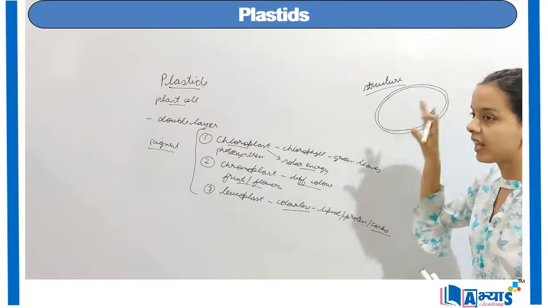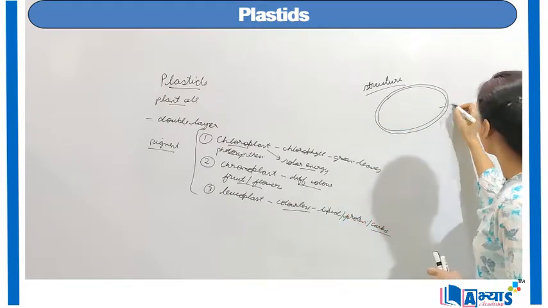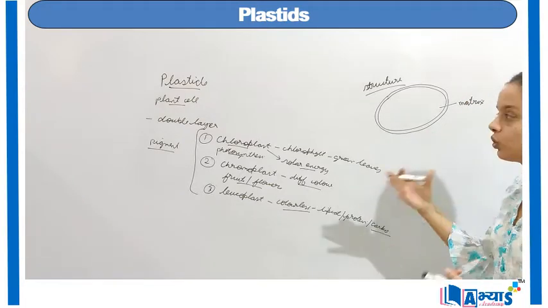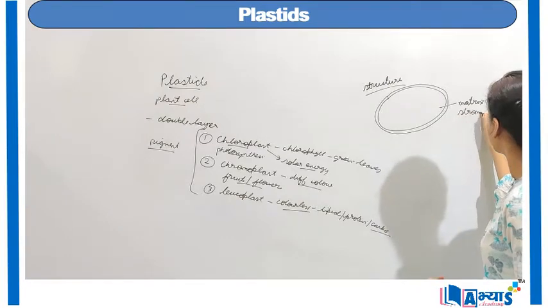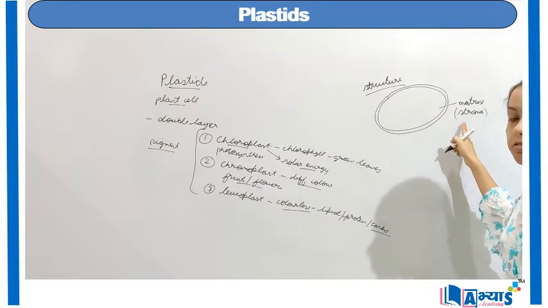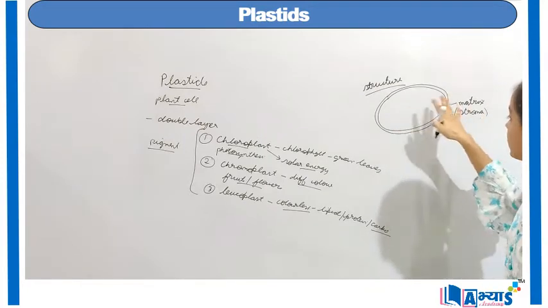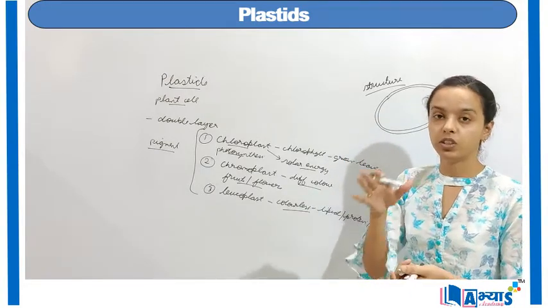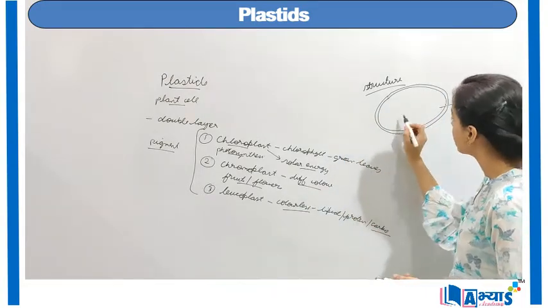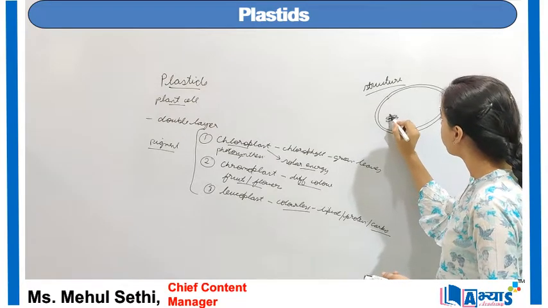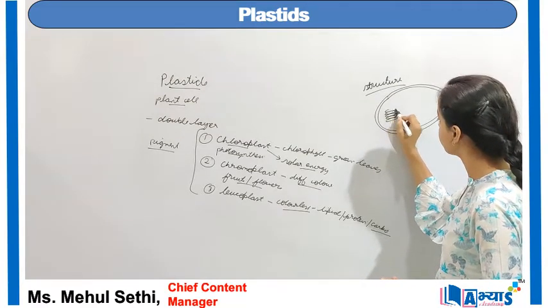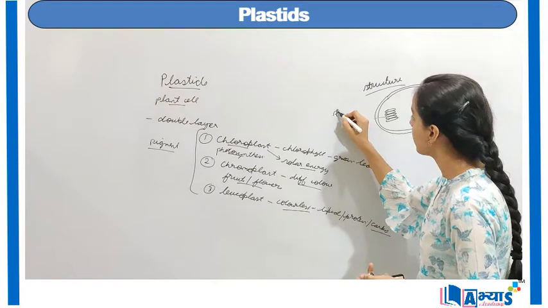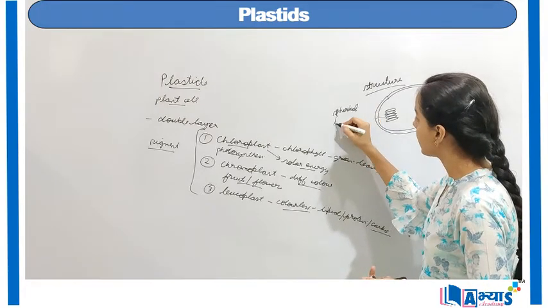Now there is a liquid substance present inside the membrane. This liquid substance is known as the matrix, or we can say this matrix is known as the stroma. So stroma is the liquid substance found inside the plastids, and when it is a liquid substance, there are certain substances which are embedded on this liquid, which are found on this liquid. So these substances are actually the layers of different membranes. So we have layered substances. Now these layered substances are actually spherical in shape. So these are spherical in shape, and these are layered.